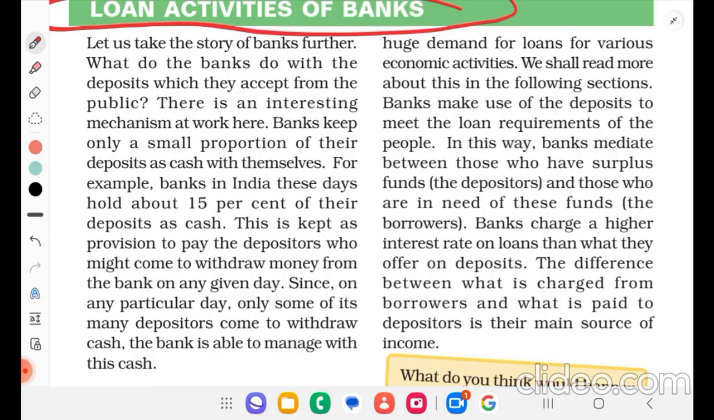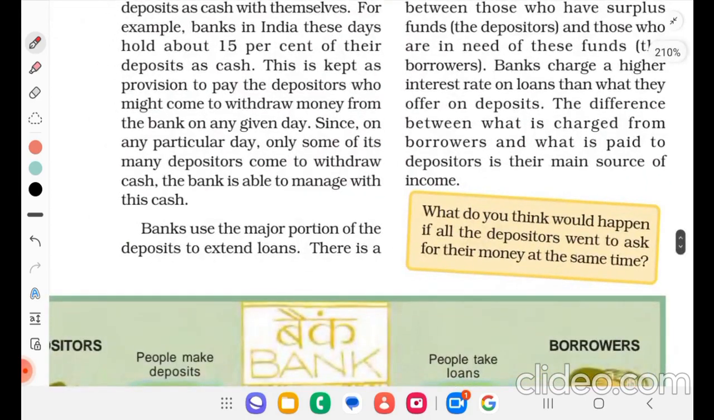Banks keep only a small proportion of their deposits as cash with themselves. For example, banks in India these days hold about 15% of their deposits as cash. This is kept as provision to pay the depositors who might come to withdraw money from the bank on any given day. Since on any particular day only some of its depositors come to withdraw cash, the bank is able to manage with this cash.